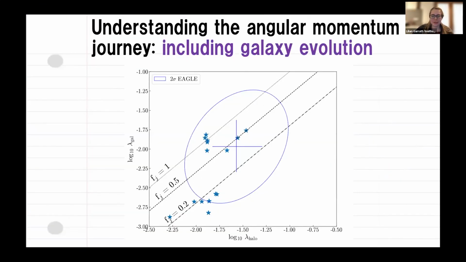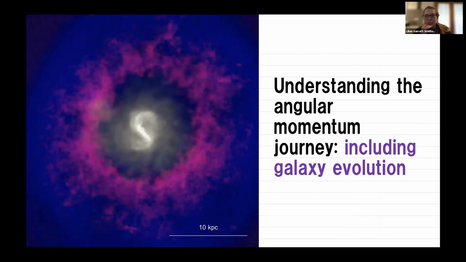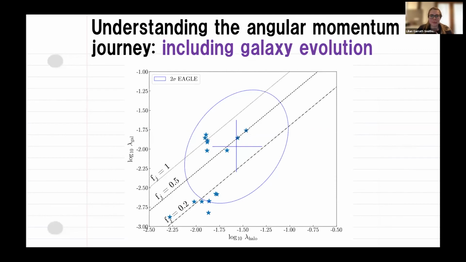Okay, so I can use the simulation to explore lots of different things. For example, I can use different stellar feedback mechanisms, I can turn off stellar feedback, I can use different initial spins, and I can do a whole parameter study and check which galaxy evolutionary processes are affecting that relationship. I've got some examples here. These are some of the runs that have run to completion. Some of them are still going. We've got quite a few.